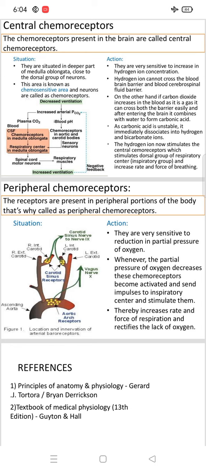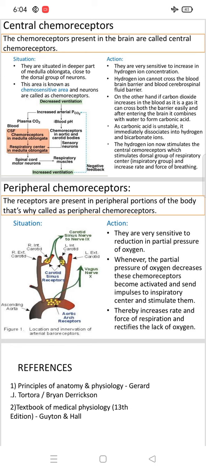The hydrogen ion now stimulates central chemoreceptors, which stimulate the dorsal group of the respiratory center, that means the inspiratory group, and increase the rate and force of breathing. This is what we explained about the central chemoreceptors.